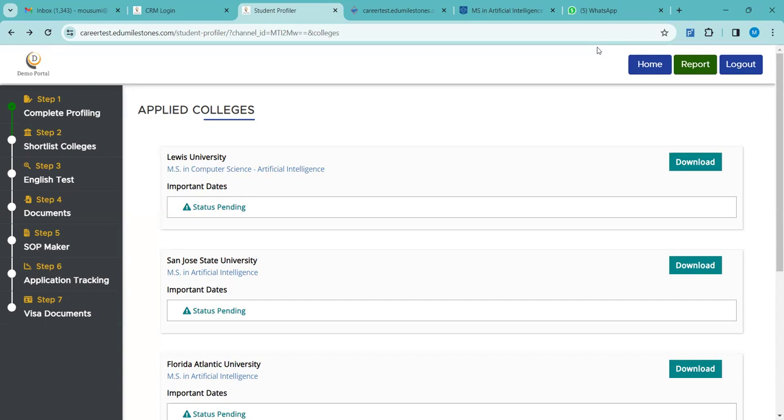I have a question. So all the time I have to send the link, or can the student come to my website and take the assessment on their own, or do I have to send the link? See, as I have already mentioned, you can do both. You can share the link with the student and they can take up the profiling on their own, or else through your CRM, you can do the profiling on the student's behalf.